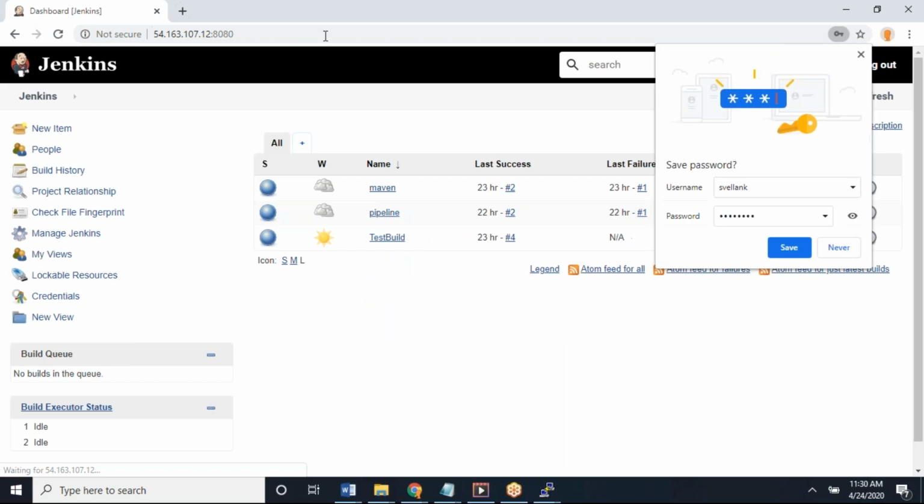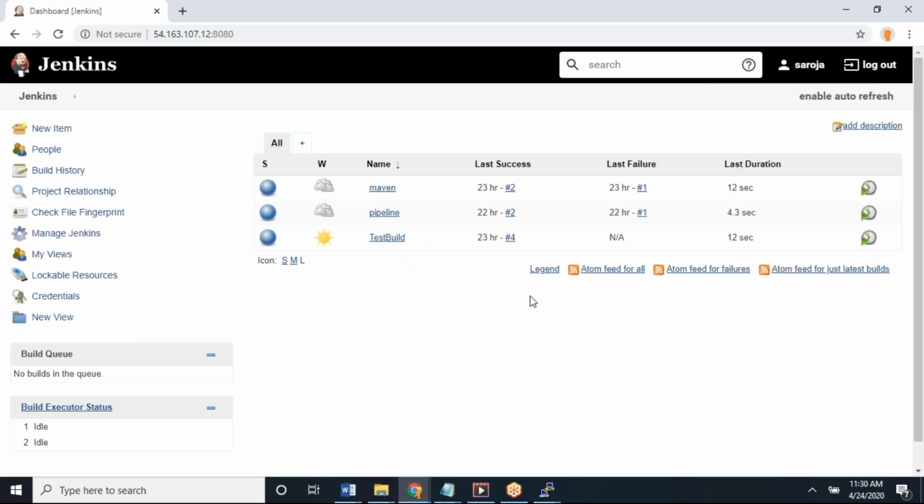Okay then, no problem. Today, guys, any doubts in the pipeline syntax? Yesterday I showed pipeline syntax, right? So any doubts in that? Are you clear about pipeline syntax?